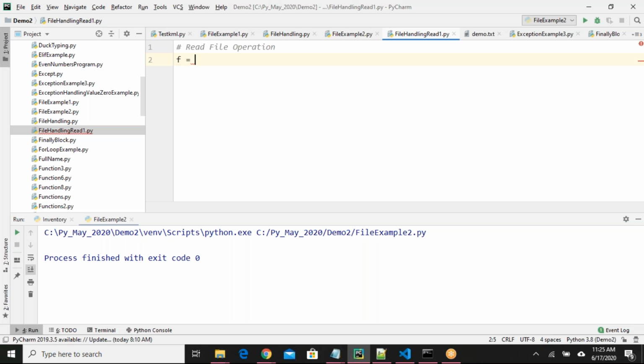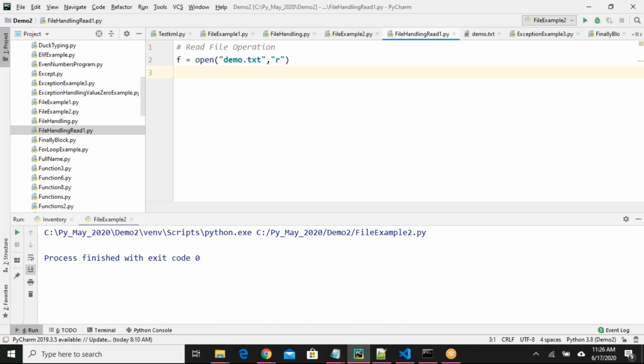Okay. Let me write. f equals open. What is my file name? demo.txt. And 'r'. R means read mode. Guys, here my file handling read1.py file and demo.txt, both files are in the same folder. That is the reason why I'm giving the file name directly. When you want to read data from a file which is available in a different folder, you have to give the complete path like this: c:\main/ whatever. So whatever the file path is, you have to provide that path. Okay, just remember that. I got the file now.